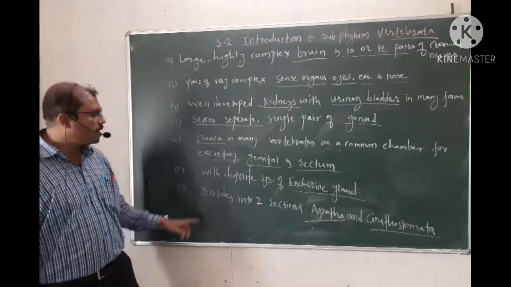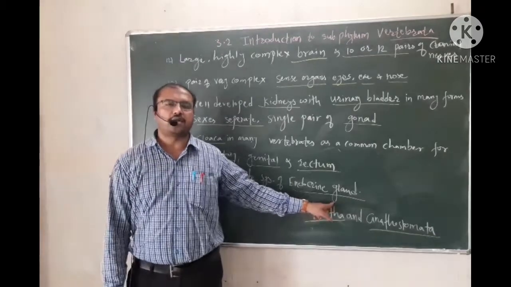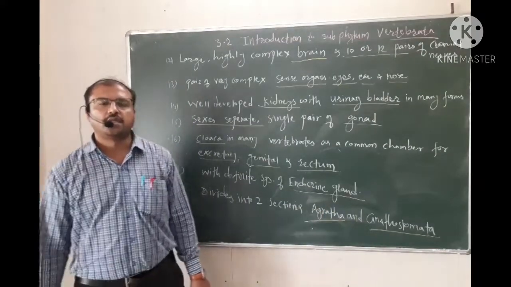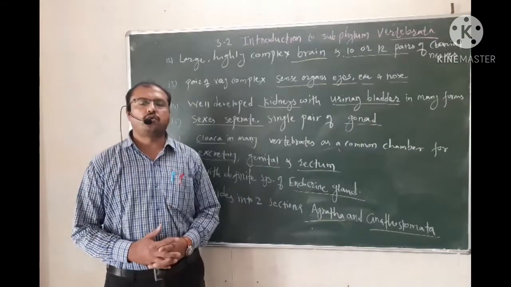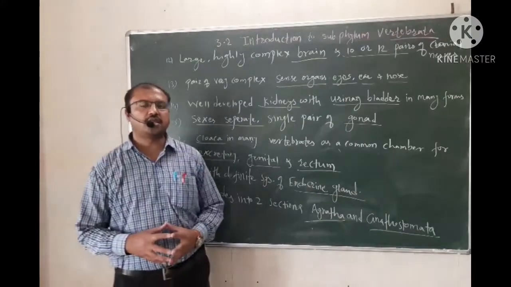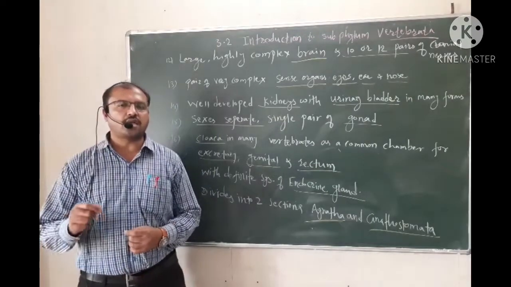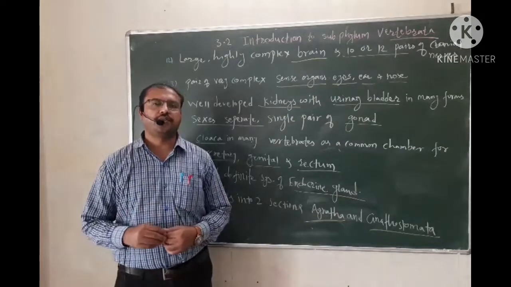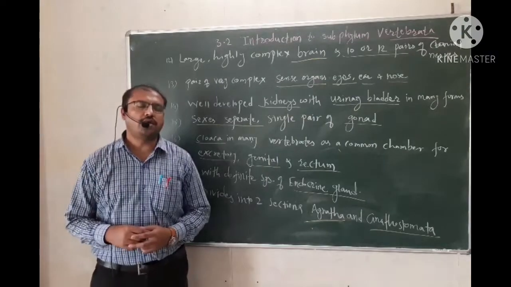Then these vertebrates have a definite system of endocrine glands. So that is again a modified character present in vertebrates. They have highly developed endocrine glands. What are these endocrine glands? These are specialized glands which secrete their secretion directly into the blood, and it is target specific, and they do not have any ducts to convey the secretion.